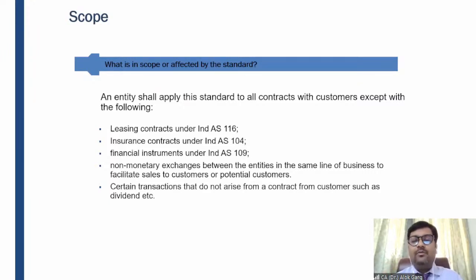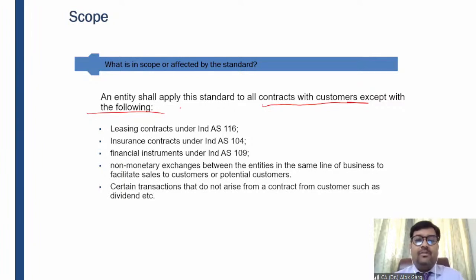So far we have understood the meaning of customer and contract. This standard is applicable to all contracts with the customer except the following; a negative list is given. So what are those exceptions?